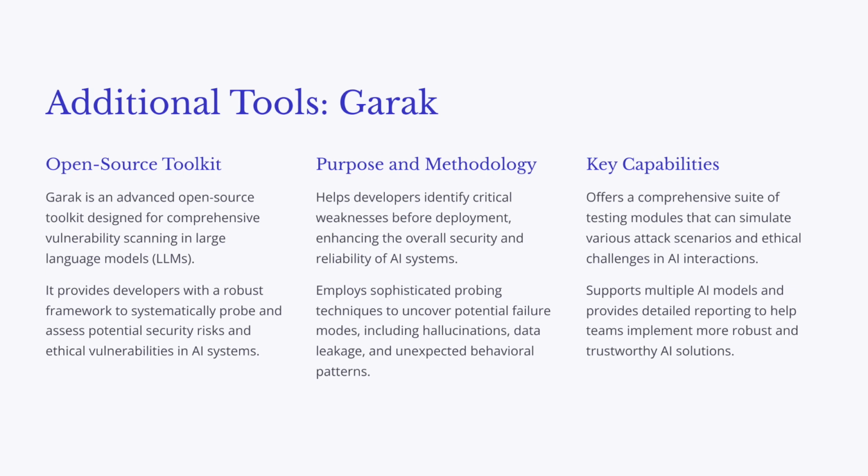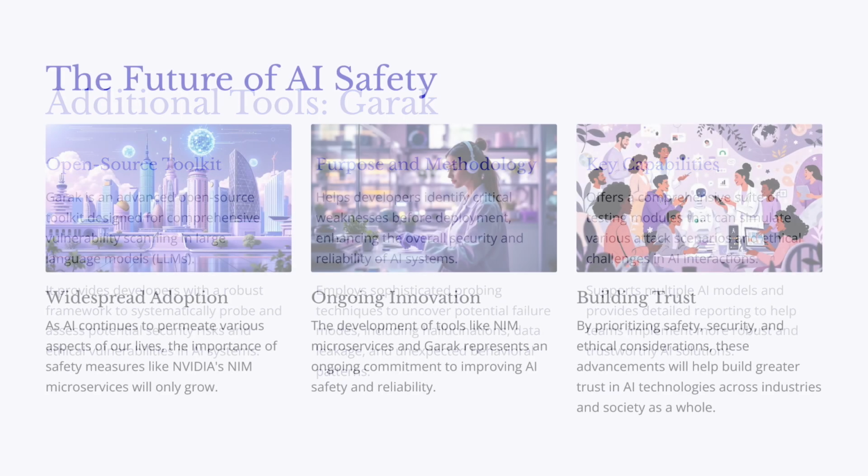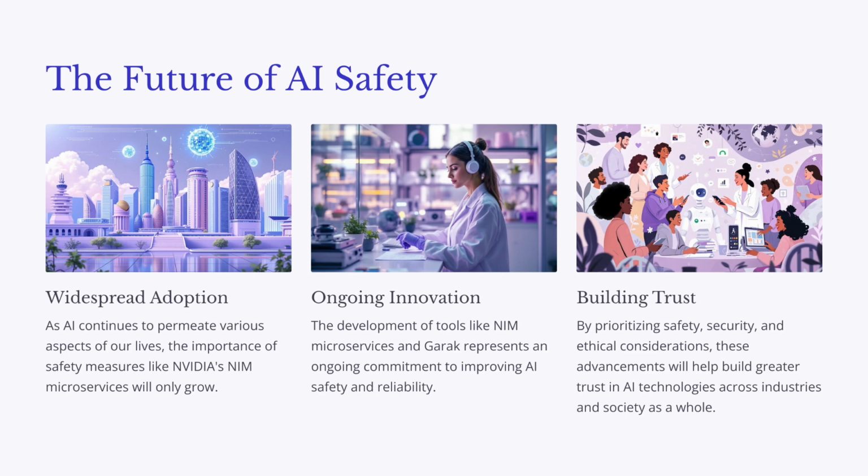These companies are setting a great example of how to approach AI development with a focus on safety and responsibility. They're demonstrating that AI can be a powerful tool for good, but only if we prioritize these ethical considerations right from the very beginning. As we move forward into this exciting era of AI, it's crucial that we continue to explore and refine these safety measures. I mean, the technology is constantly evolving, and we need to stay ahead of the curve to ensure that AI agents are always used responsibly and ethically.